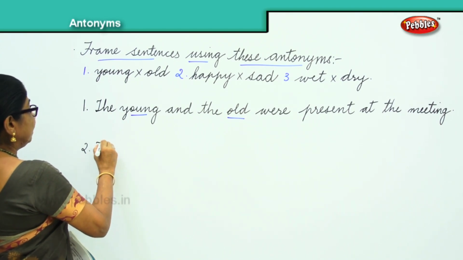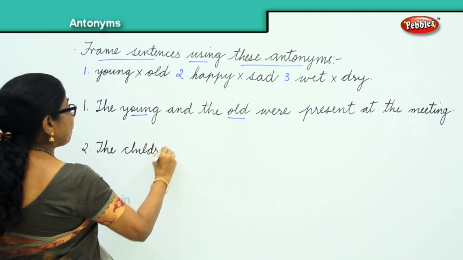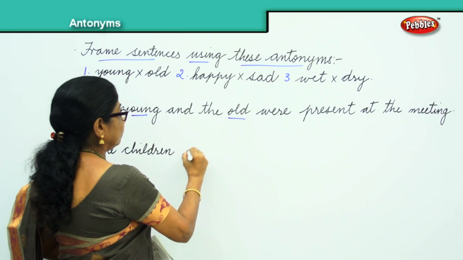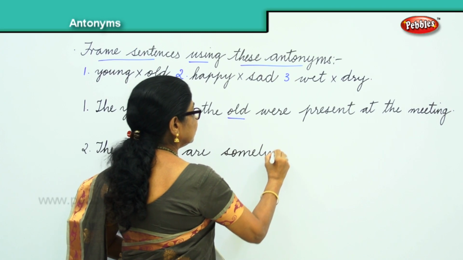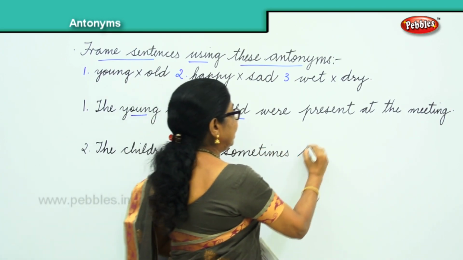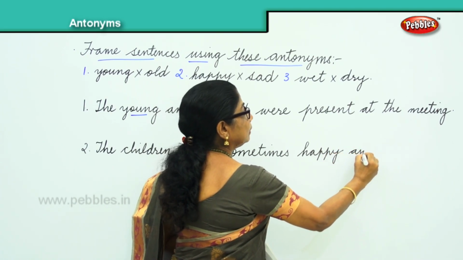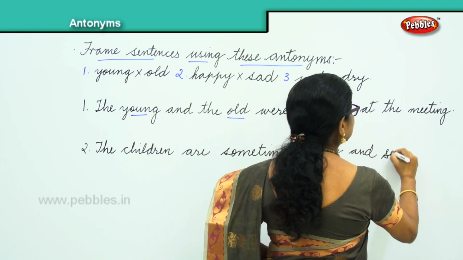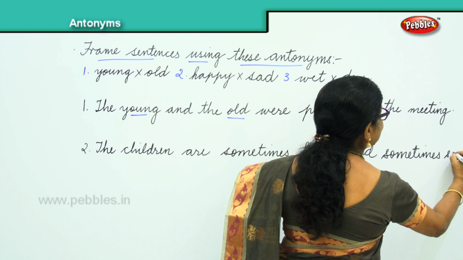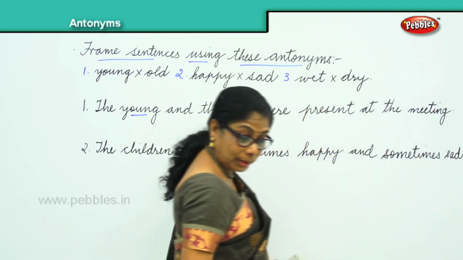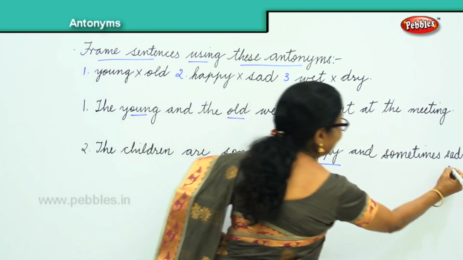Okay, the children are sometimes happy and sometimes sad. So we have to use the words happy and sad.